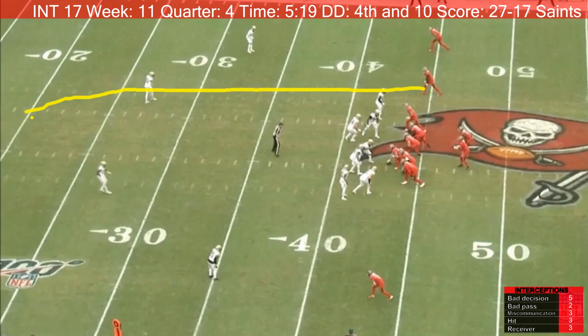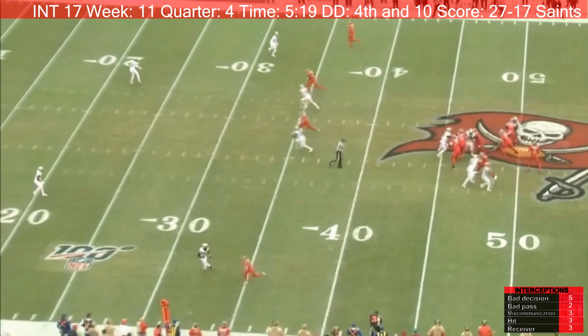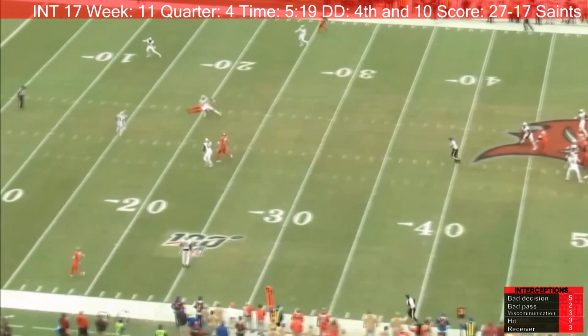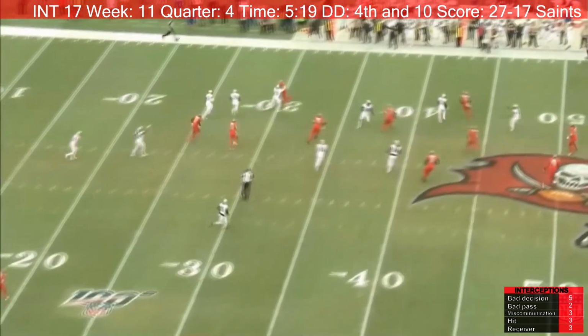Chris Godwin runs this route. He comes and he cuts inside. The pass is thrown right here. Chris Godwin does slip and fall. The ball ends up popping up in the air for the interception. However, this is neither the fault of the receiver or the quarterback because Jameis Winston does get hit by number 21 as he's in the process of throwing the ball.